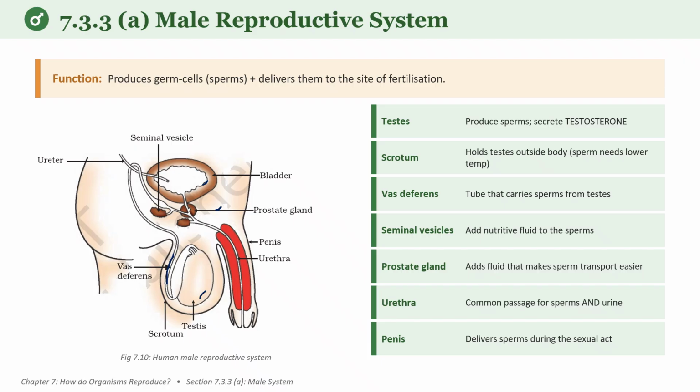And the last part is the urethra. It is nothing but the passage for urine as well as the semen. Penis transfers the sperms into the female reproductive tract. So these are the parts and their functionality. Let's move on to the next one.